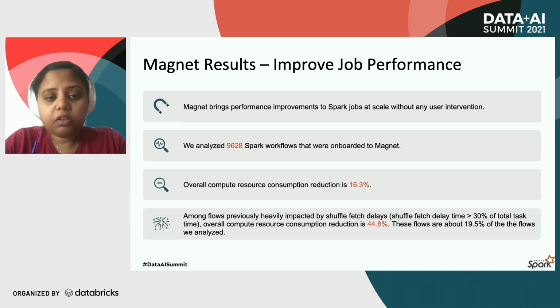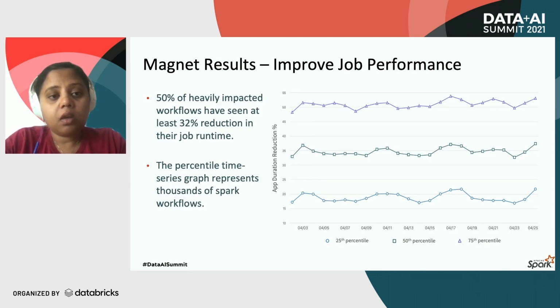About 20% of these flows were previously heavily impacted by shuffle fetch delays. Heavily impacted flows are the ones which had non-Magnet executions, where shuffle fetch delay time was over 30% of the total task time. Among these flows, the overall resource consumption went down by almost 45%. So now for the improvements in the job runtime, we observed that 50% of the heavily impacted workflows had seen at least 32% reduction in their job runtime.